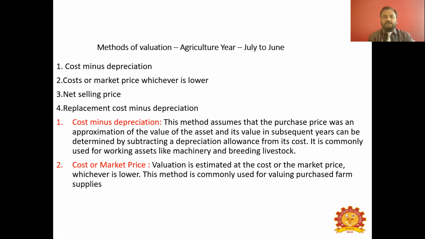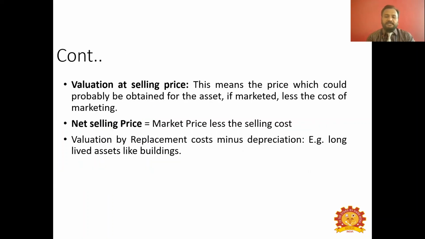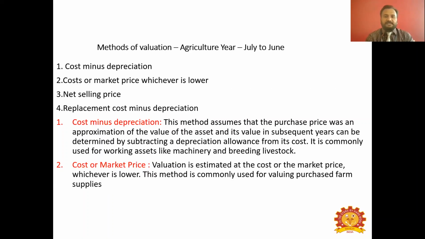So this 8 lakhs value that you purchased at the previous year, after 1 year of usage, may come down to 7,20,000. There may be a reduction of 80,000 in the value of the tractor. Why is it happening? Because you are using it. So normally how is it valuated? By using different methods, and normally during any agricultural year, from June to July, every June you will be evaluating your stocks, and then listing those stocks in a farm inventory. That is a record, you need to make a note.